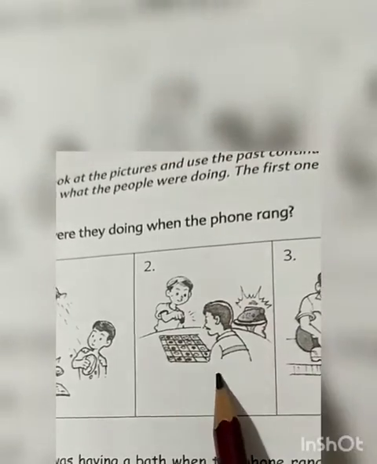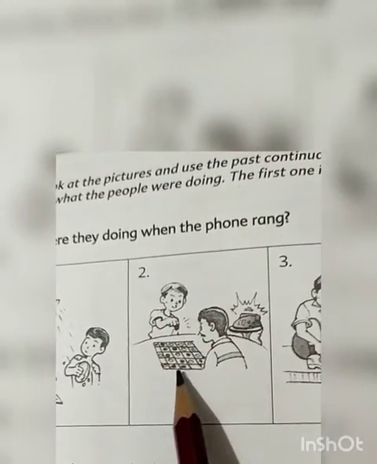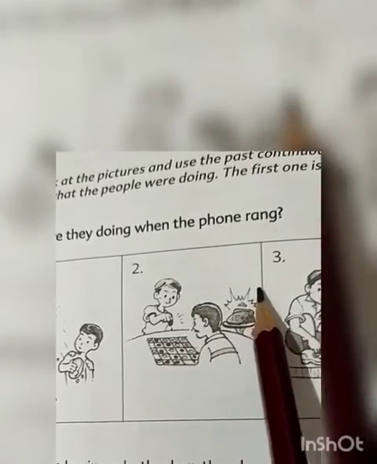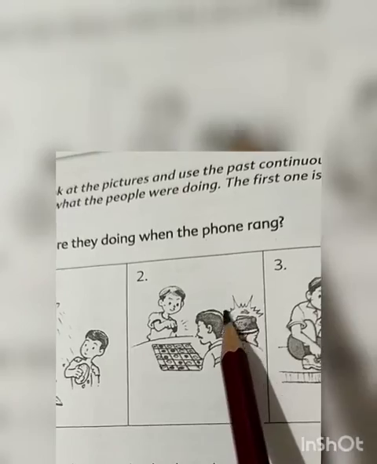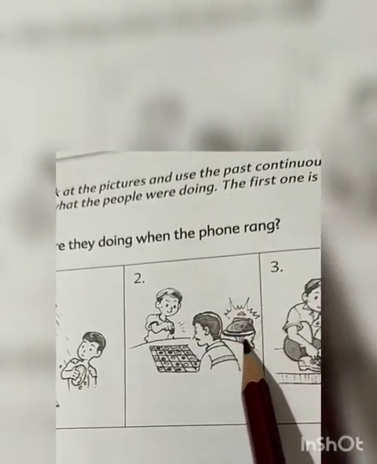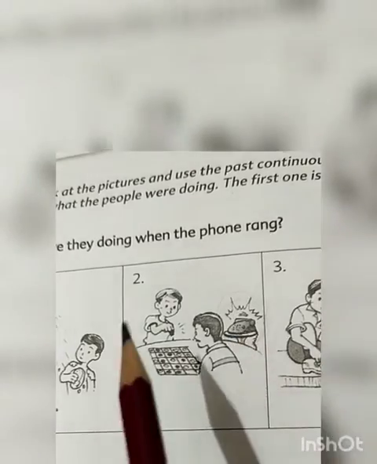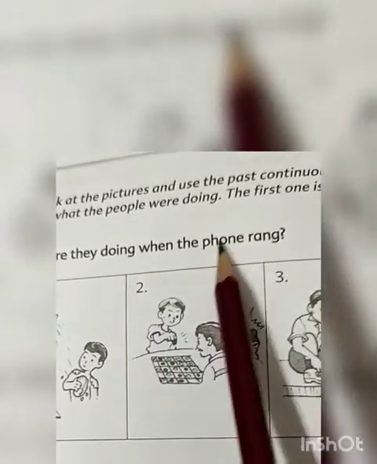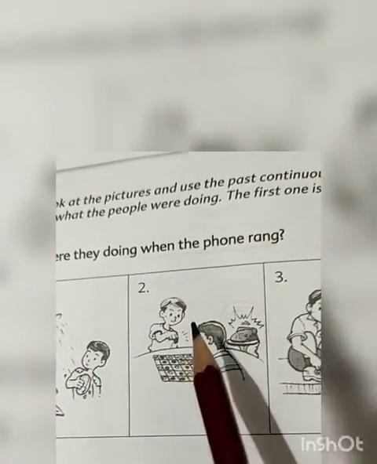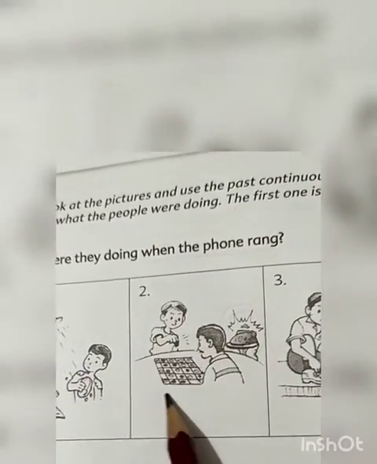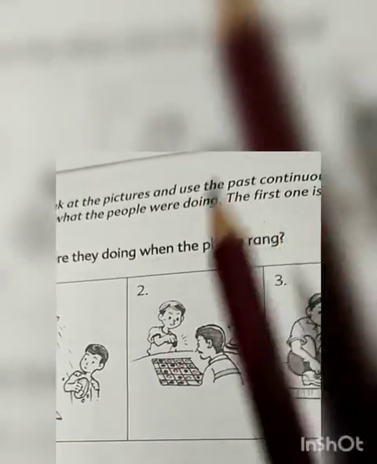Then look at the second picture. The boy and the daddy were playing chess and the phone was ringing. So here for the second sentence, we will use the past indefinite tense as they did, when the phone rang. So it will remain the same. You have to tell about the thing that they were doing when this happened.